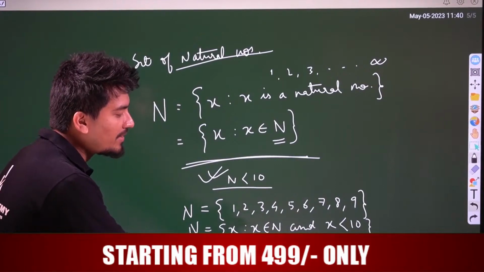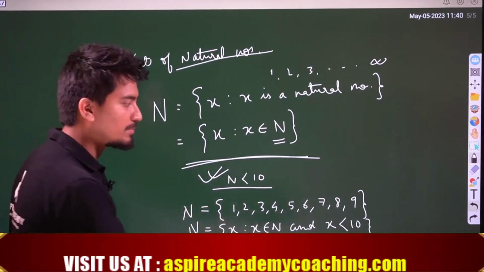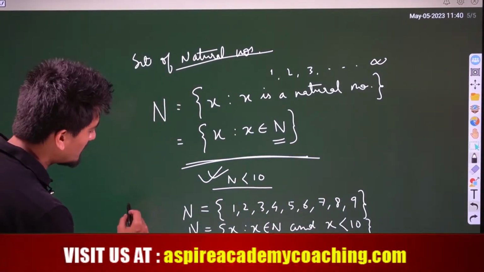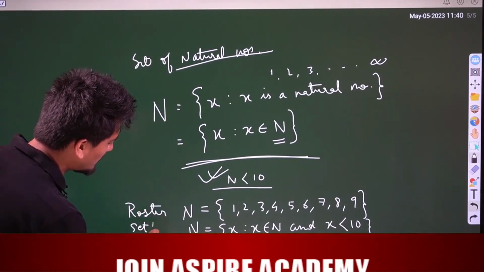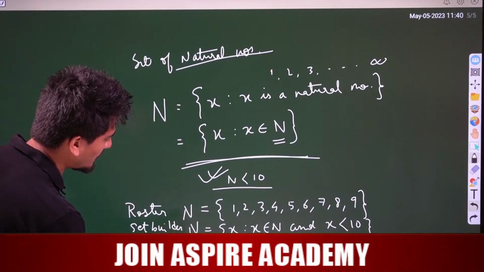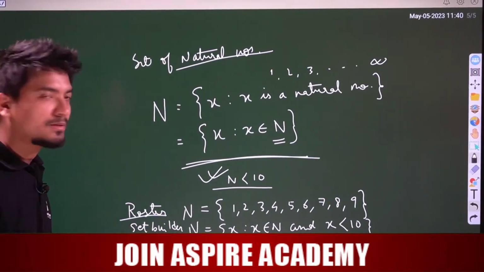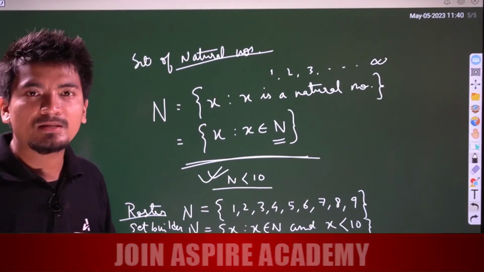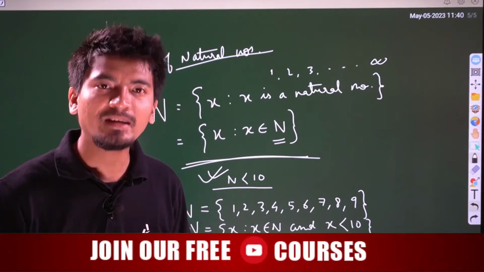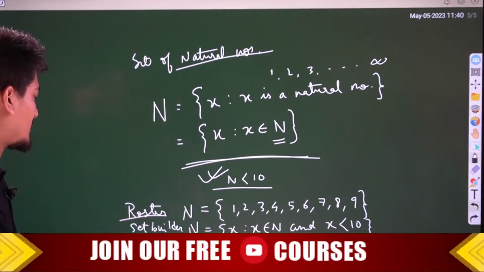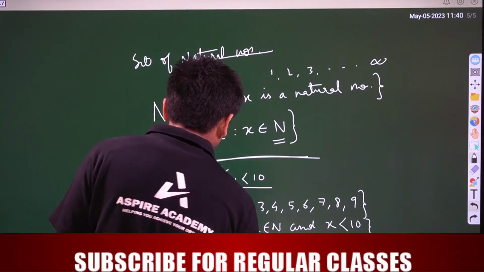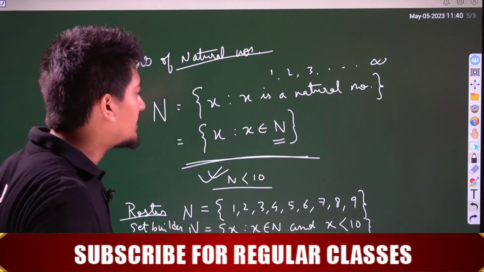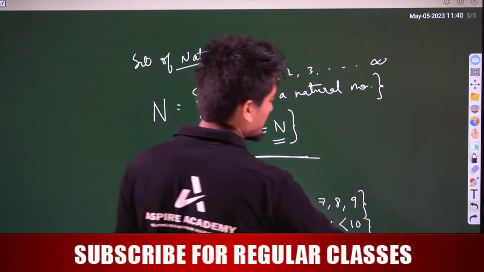That means the value of x starts from 1 and it goes up to 9. This is the roster form and this is the set builder form. These are the two methods to represent sets in mathematics. Okay, understood? Next, let us take some examples.